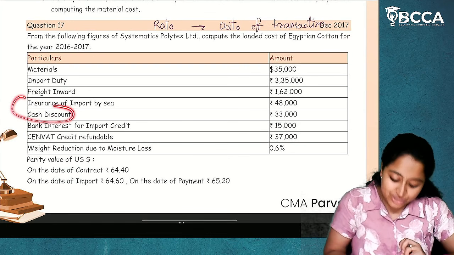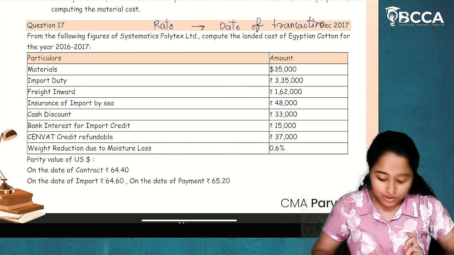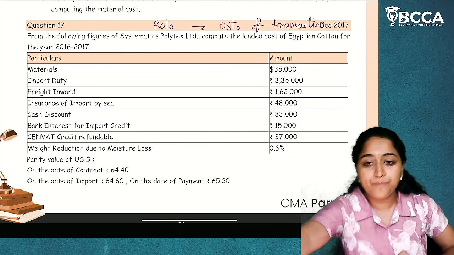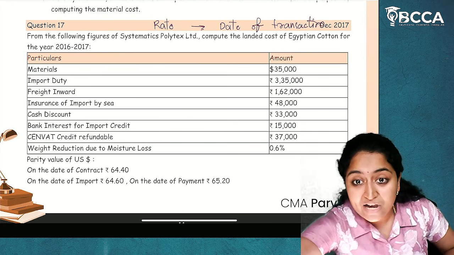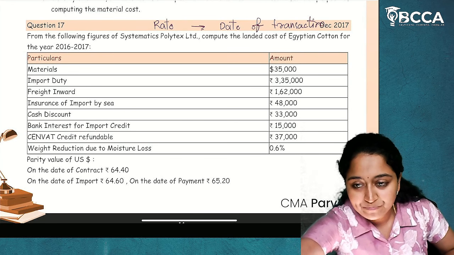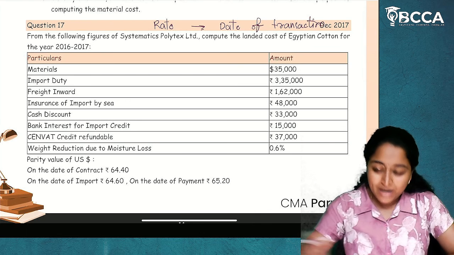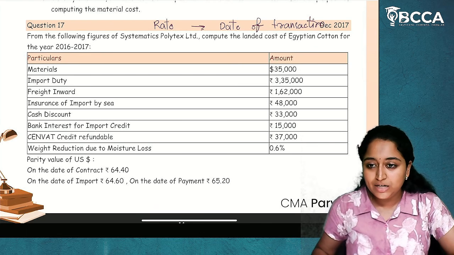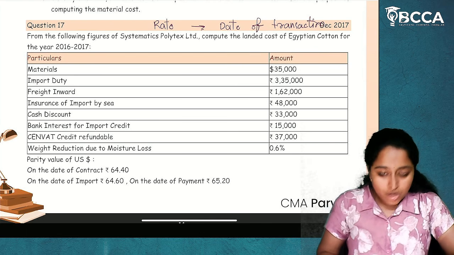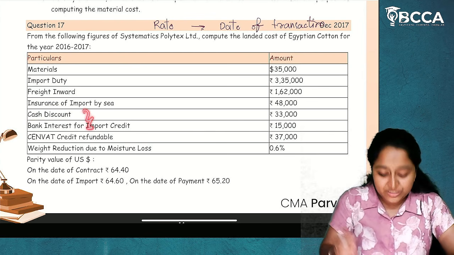And then cash discount. Cash discount will not be considered when we are calculating material cost. Bank interest for import credit. Bank interest is a finance item. Any finance cost will not be included. I hope it is clear. So, finance cost will not be included. You have to write that point. Finance cost will not be included. Cash discount will not be included. You have to write the note points for this too.